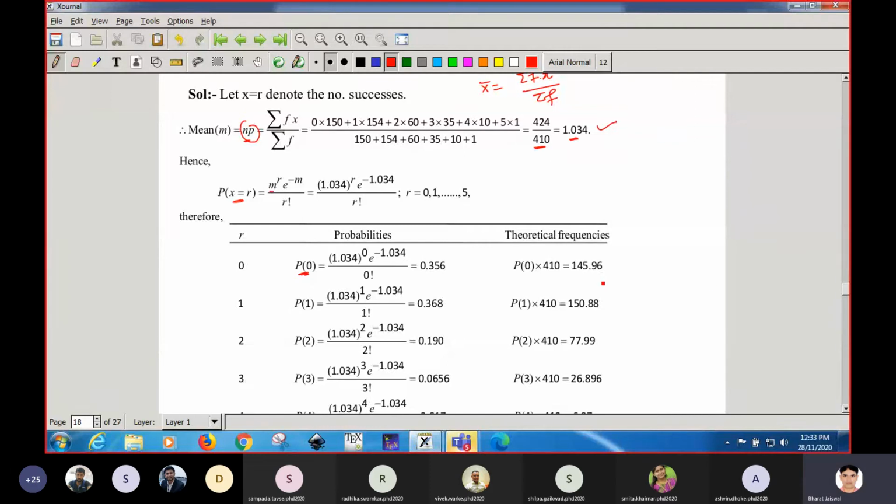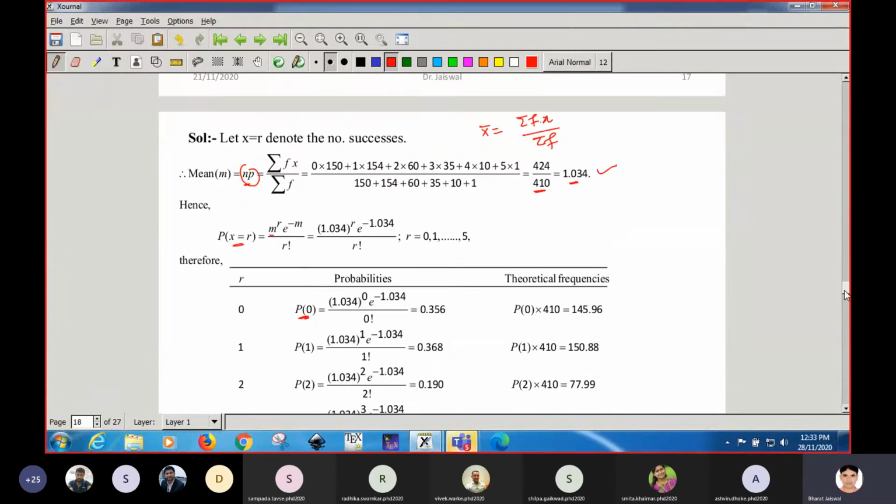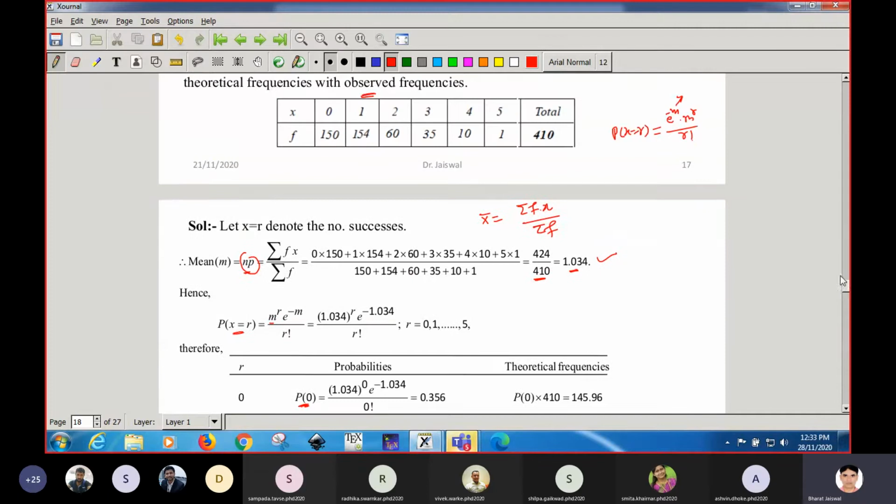Okay, so it is 145.96, but actually which was observed, it is 150. So these observed and theoretical frequencies do not necessarily have to be the same. These may be different, but the total sum will be the same.